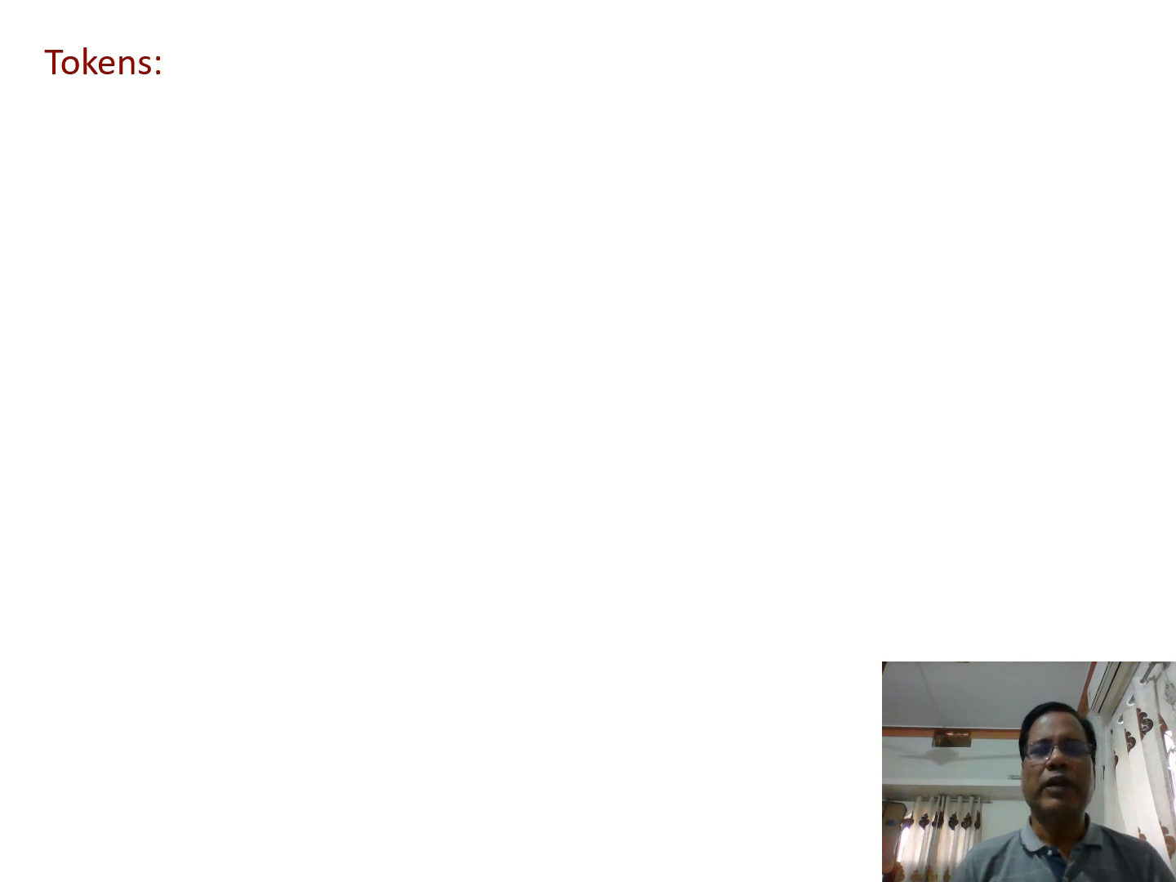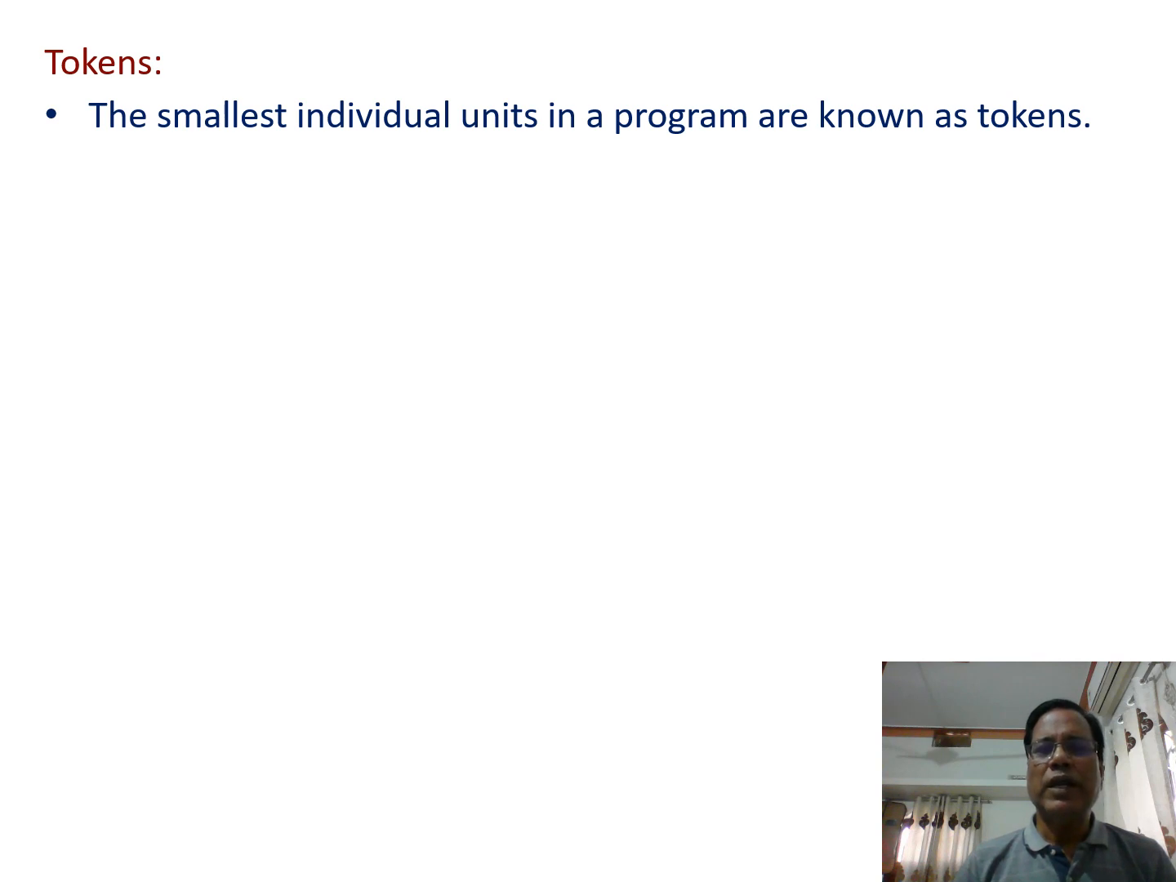So first point that we have to learn for learning the C++ is tokens. So what are the tokens? So the smallest individual unit in a program are known as tokens. So whatever individual unit we use while writing the C++ program, that is called token.